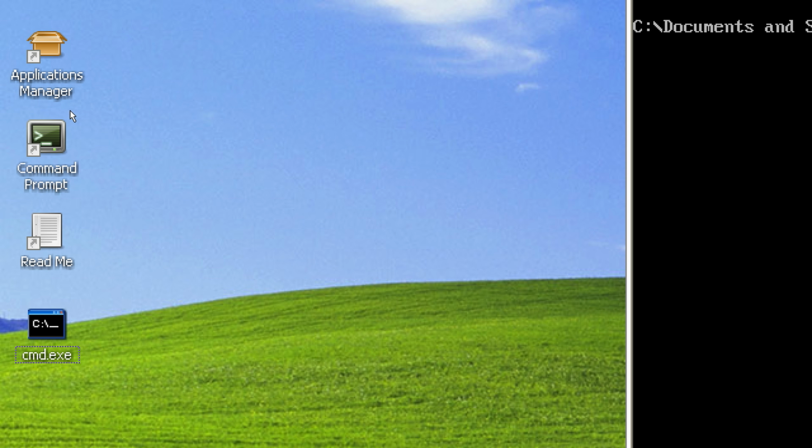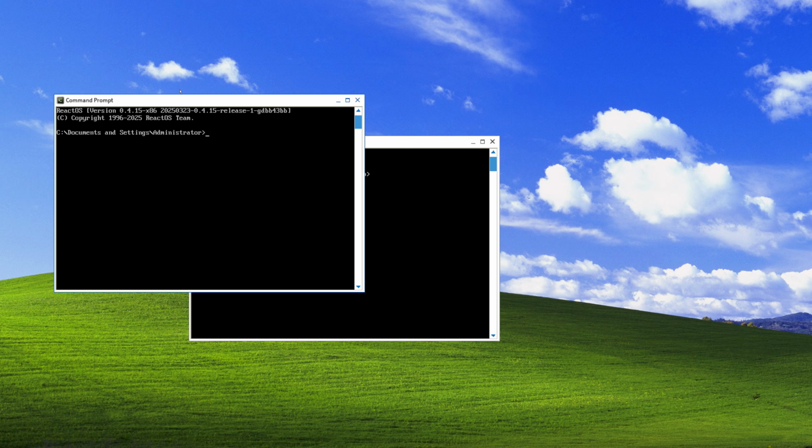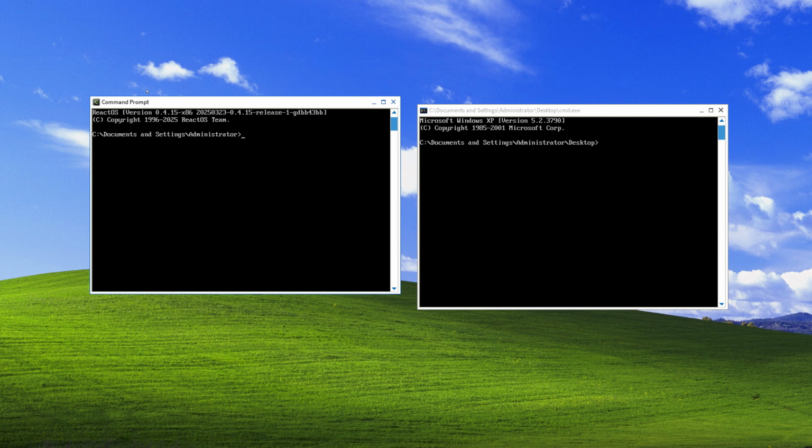We can see even the icons are completely different. I think that's the original Windows XP icon. And this is the ReactOS icon. And we can even open these ones side by side. We can see on this command prompt it says ReactOS, while on this one it says Microsoft Windows XP. But now we have to check out a macOS clone.